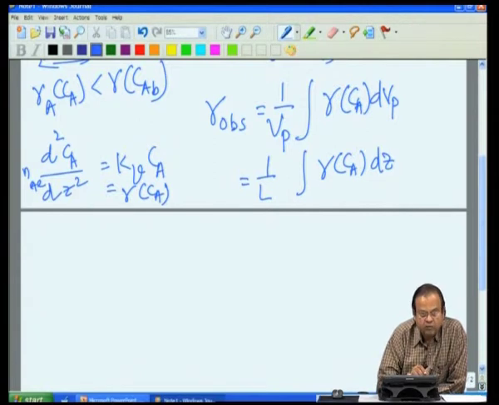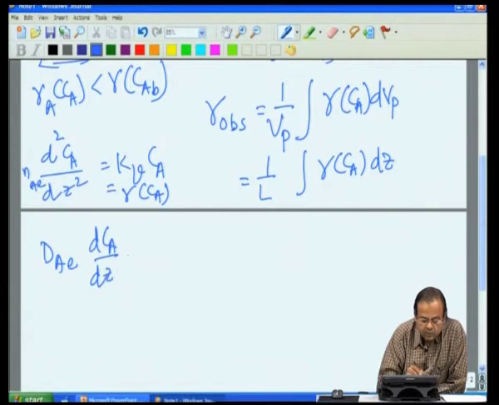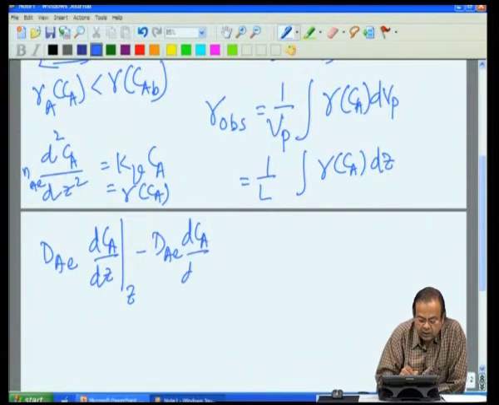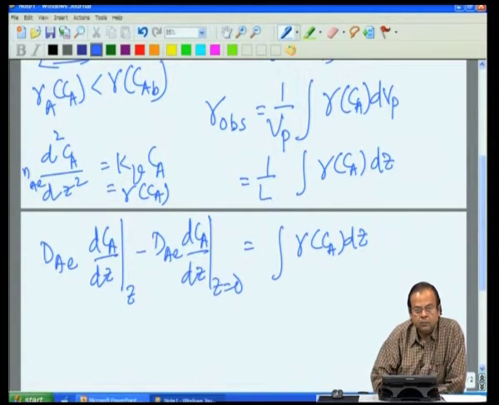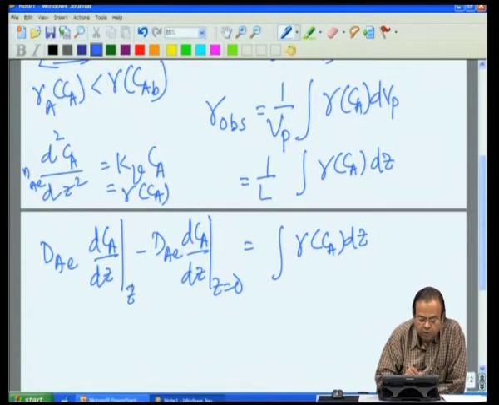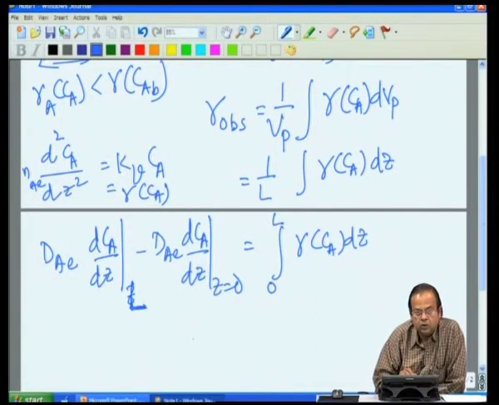Now, if I integrate this equation once, at any z this becomes De dCA dz, minus De dCA dz at z equal to 0, equal to the integral of R of Ca dz, between 0 and L, that is the entire catalyst pellet.